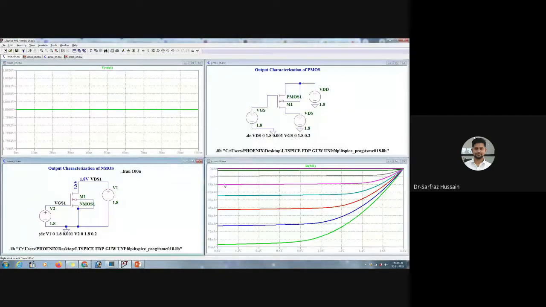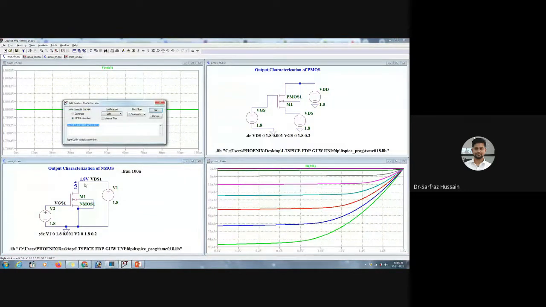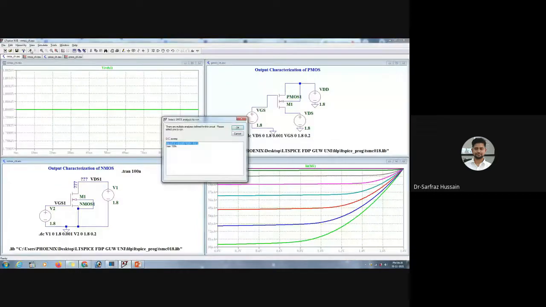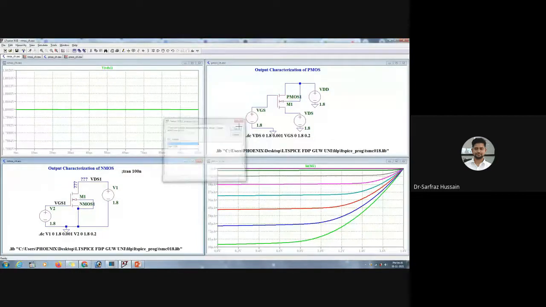Okay, so we'll see all the different types of analysis that we can do using an inverter, because there are a lot of options in an inverter. We'll see how to find out the noise, how to calculate the power dissipation, and all those things will be covered in that one.